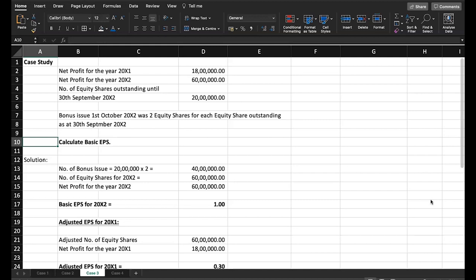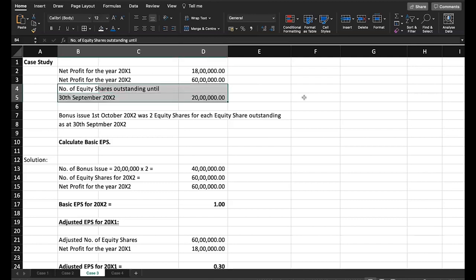Let's be clear. Look at the profit. Profit increased from 18 lakhs to 60 lakhs, right? So there is a significant increase in profit, and that should also get demonstrated in EPS. And here there is going to be an increase in EPS without a corresponding increase in resources. So it is possible that the increase in EPS may get lost because of this bonus issue. Let's see how that is going to happen. They had 20 lakh equity shares up to 30th September.